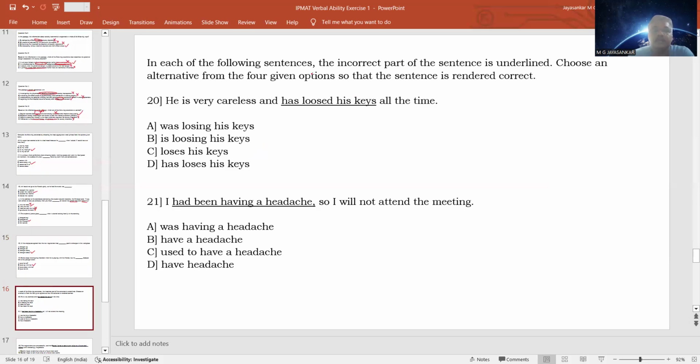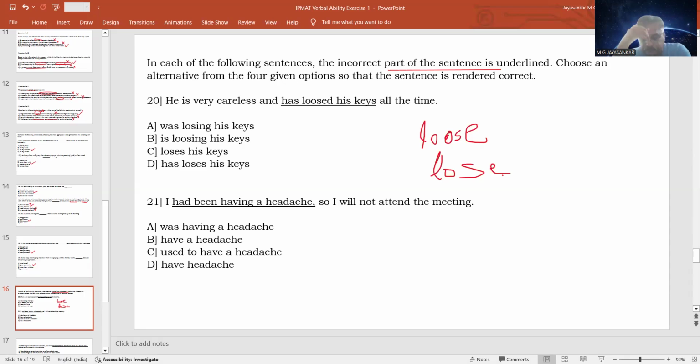In this another batch, the incorrect part of the sentence is underlined. So there you have to select the option which makes the sentence correct. He is very careless and has loosed his keys all the time. What is loose? And what is lose? What is the main difference here? Loose means something that is not tight. Opposite of tight is loose.